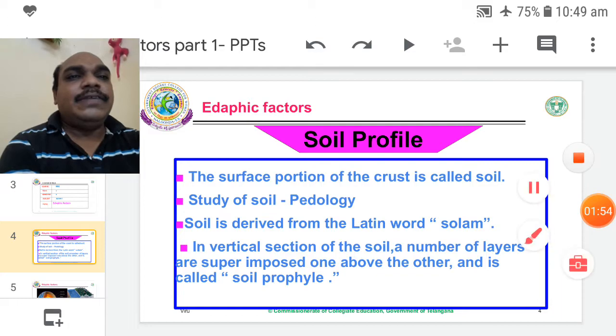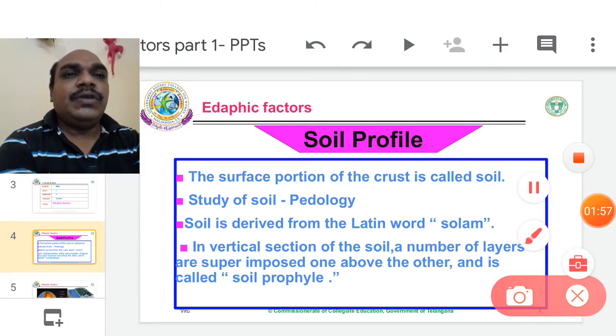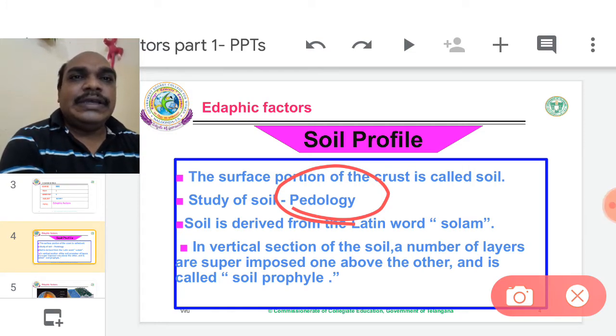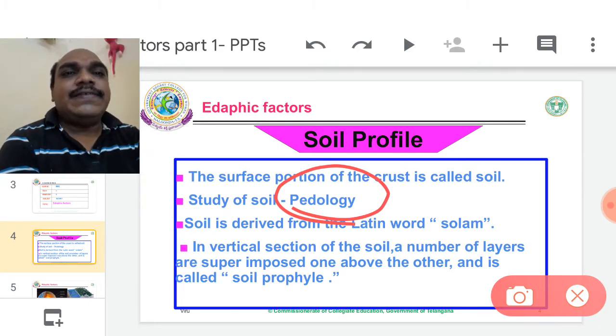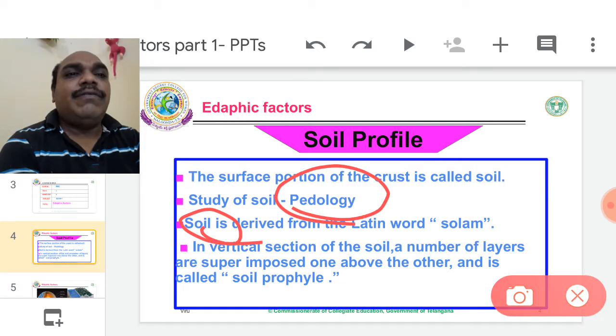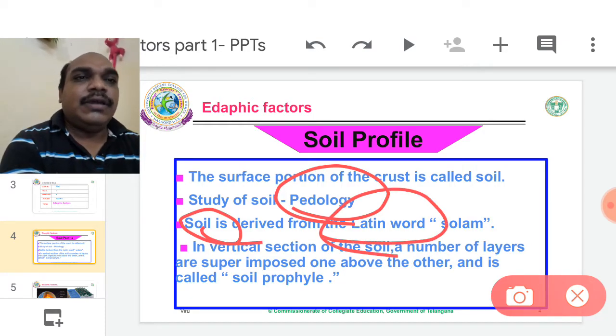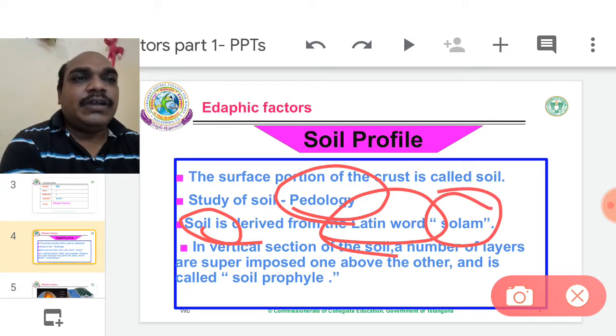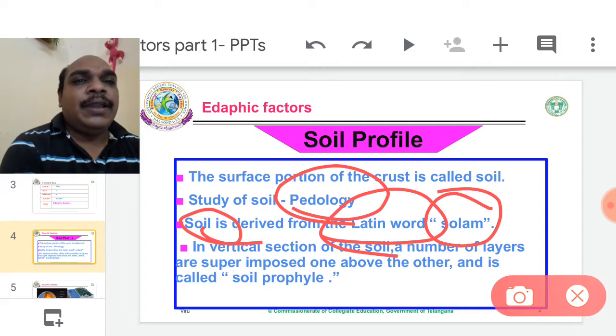The crust is considered as soil. Study of soil is called pedology. The origin of soil is called pedogenesis. The term soil is derived from a Latin word, not Greek, here. That Latin word is solum. It is important for entrance exams. In Latin, solum means soil.